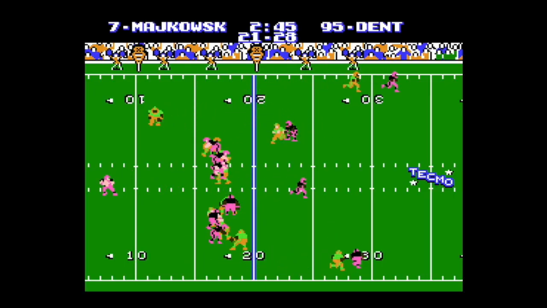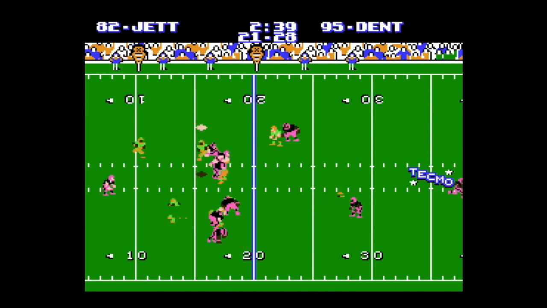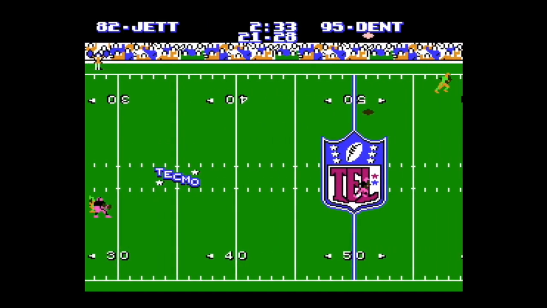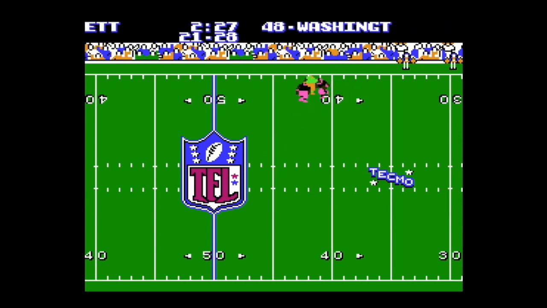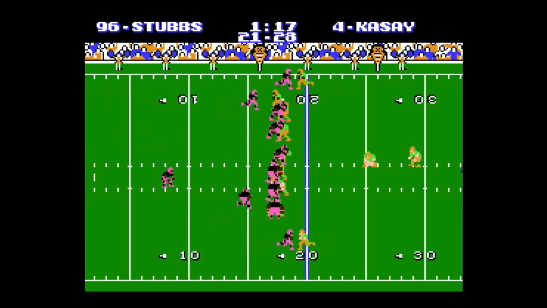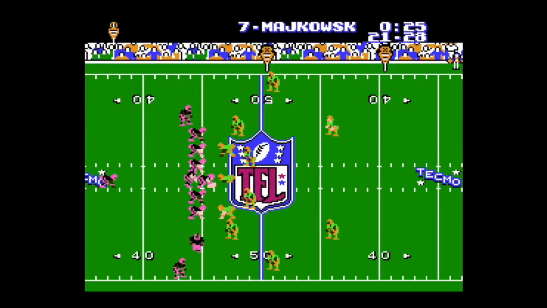Modulowski deep down the field to James Jett. Why not? It's worked all game, but one too many times going to the well. Miami with an interception with just enough time for Casey to miss yet another field goal. Keep him in your thoughts today, guys. He has not had a great game.